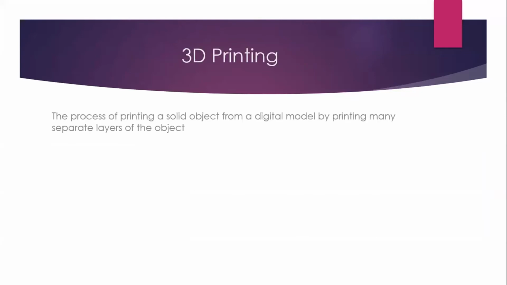What is 3D printing? It is the process of printing a solid object from a digital model by printing many separate layers of the object. Okay. So I think this is a very easy definition which I was able to get from Cambridge Dictionary as well. Okay, so we'll understand this.